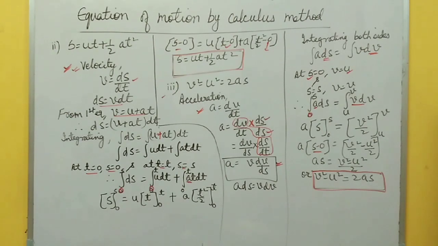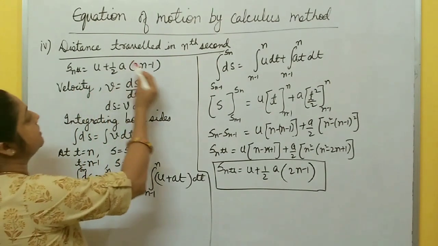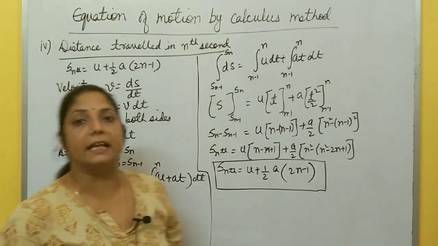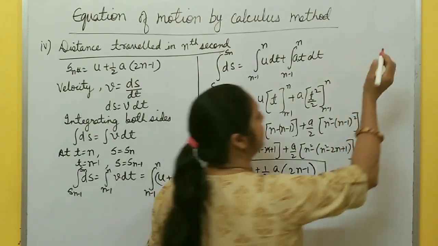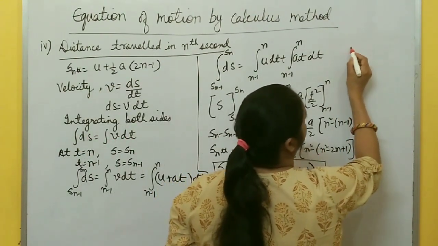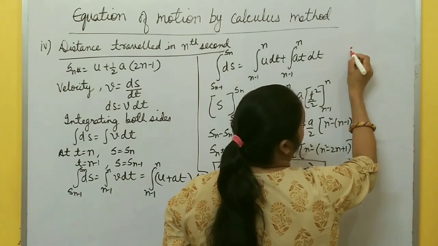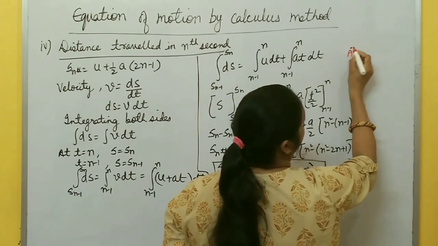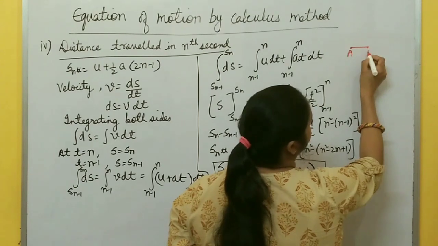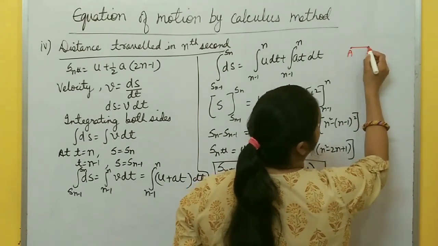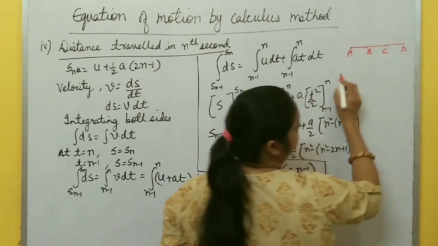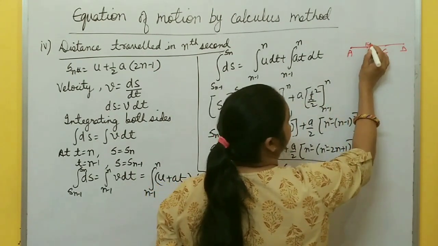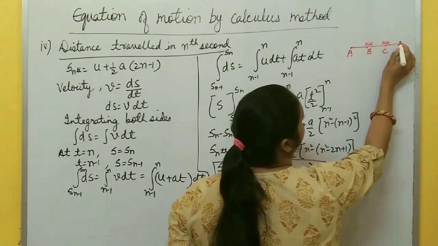Then one more thing is left, that is distance travelled by a body in the nth second. Okay, last one is distance travelled by a body in the nth second. What does it mean, distance travelled by a body in the nth second? Suppose the body is at point A, initial position is A. After 1 second it reaches B, and then after 1 second it reaches C, again after 1 second it reaches D point, right? So there is a 1 second difference.